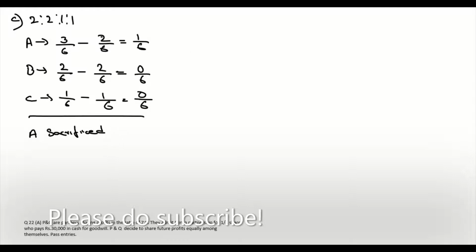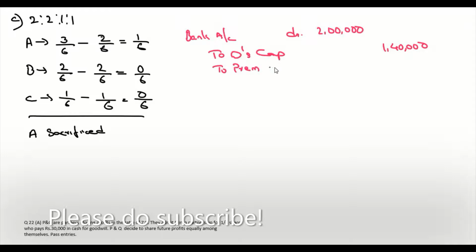So let's look at the journal entries. First journal entry is bringing in the cash. So bank account debit 2 lakhs to D's capital 1,40,000 to premium on goodwill 60,000.